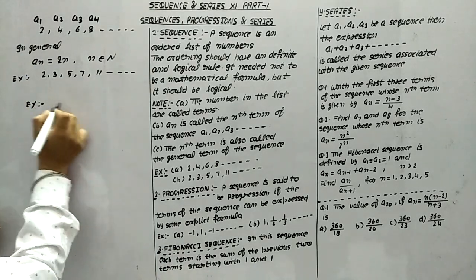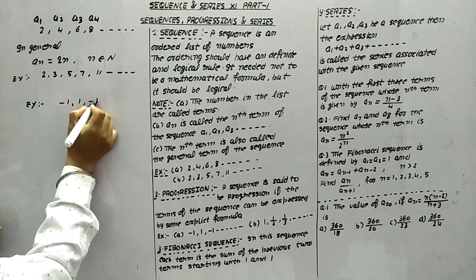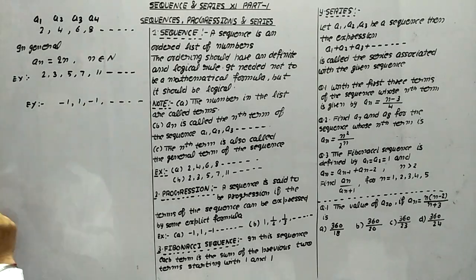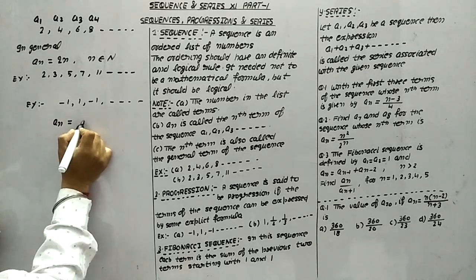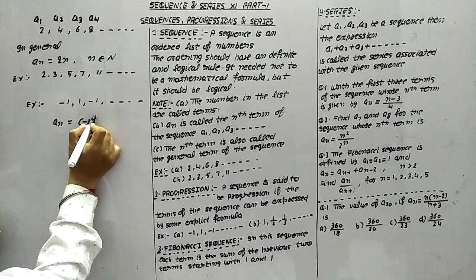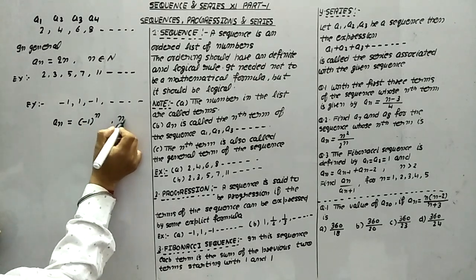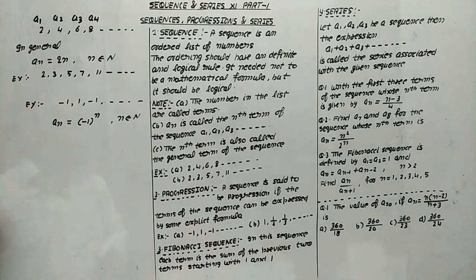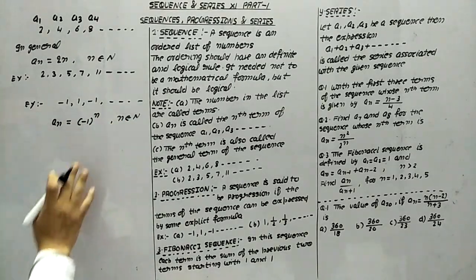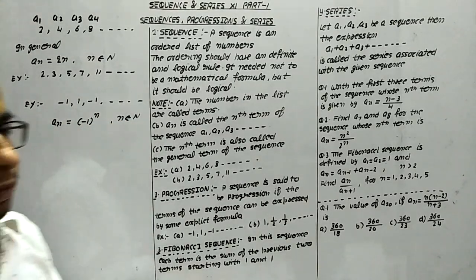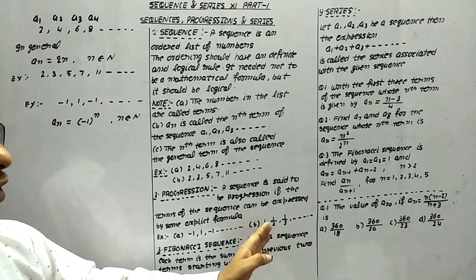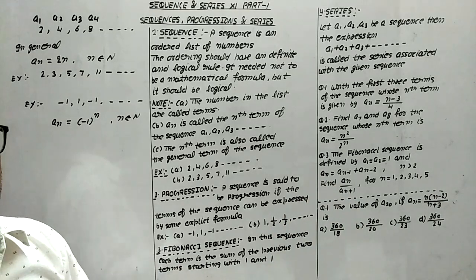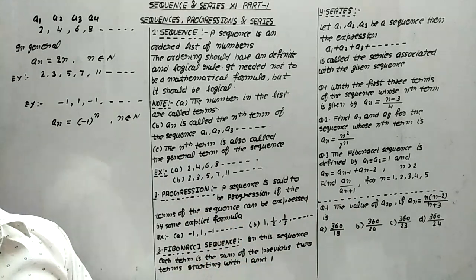Suppose I am taking this example: -1, 1, -1 and so on. Then for this there is an explicit formula, and this is an equals to minus 1 raised to power n, where n belongs to N. So this is a progression. In the same way, another example is this. For this you can find out an explicit formula.